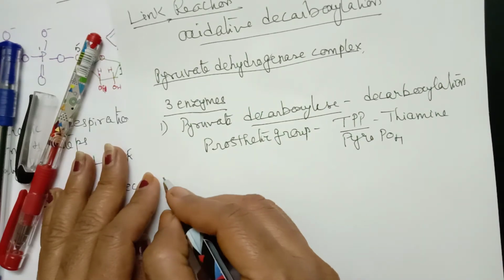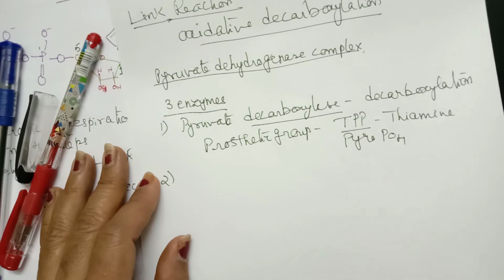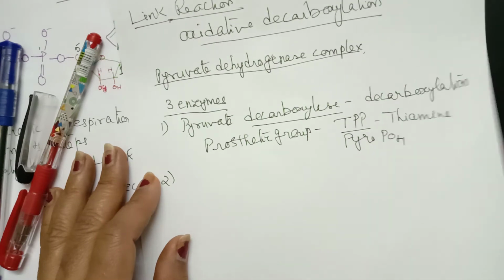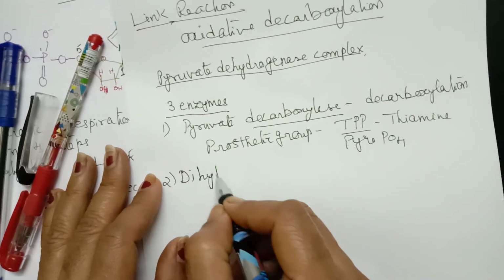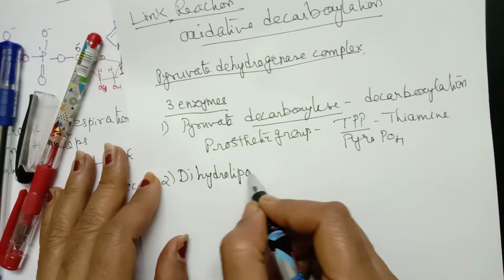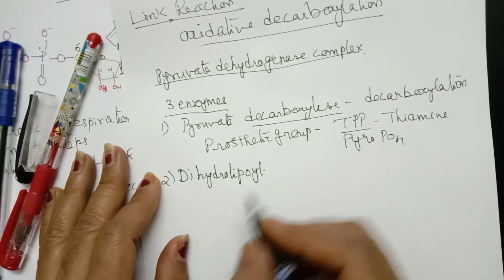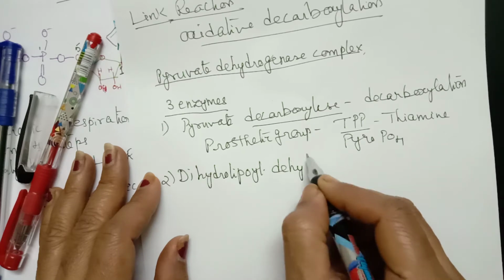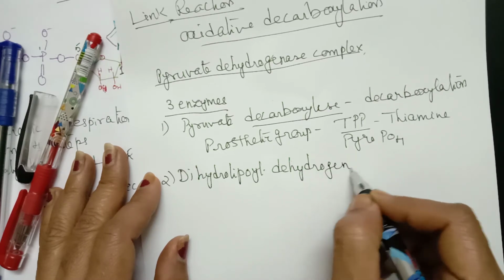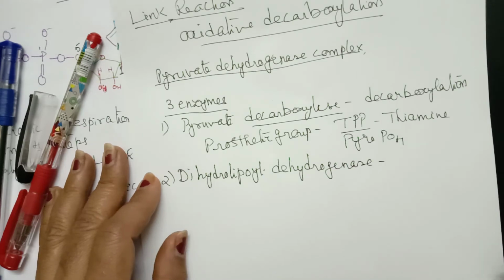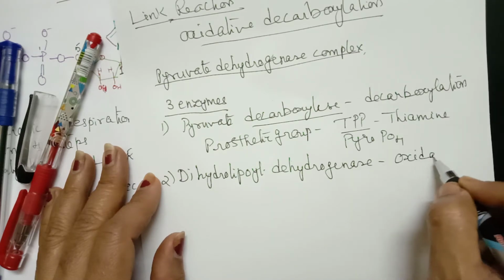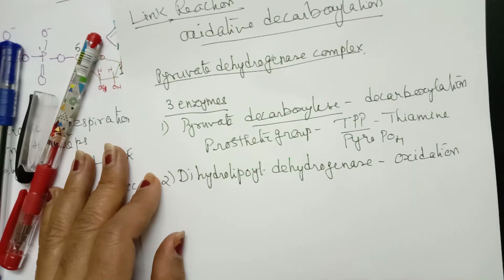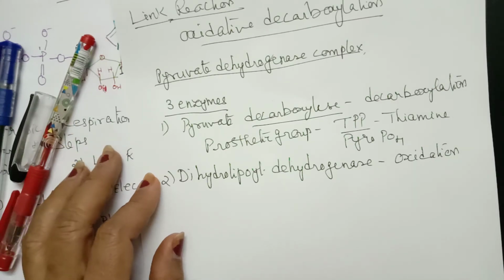Second one is the oxidation reaction. For the oxidation reaction, the enzyme is called dihydrolipoyl dehydrogenase. And this brings about the oxidation reaction, which is the second reaction taking place. As a result of oxidation, there is formation of NADH2.